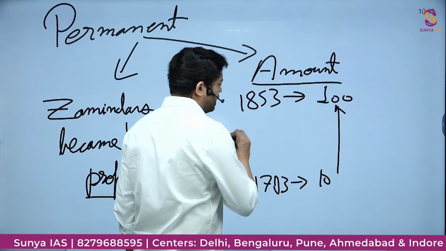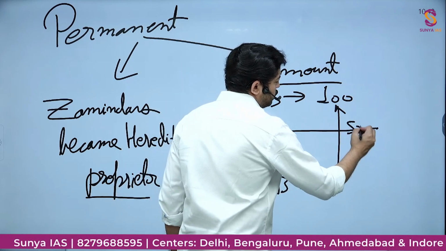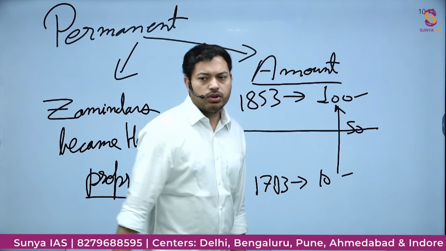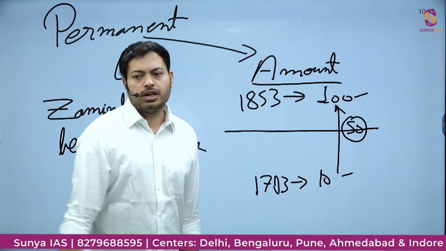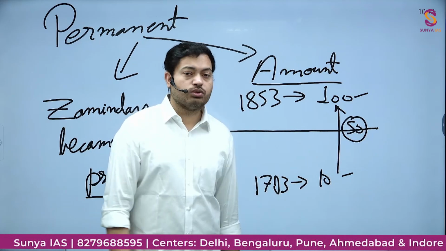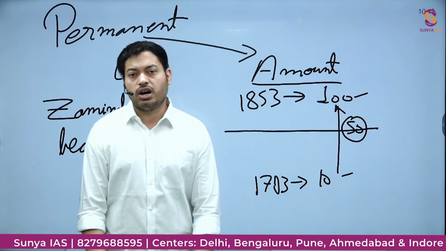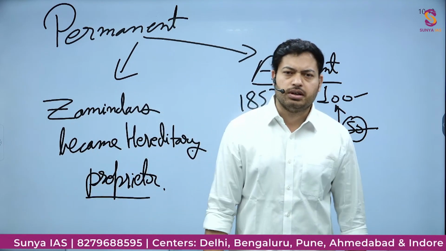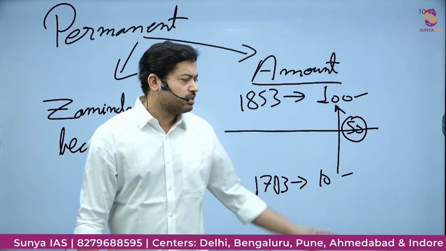So Britishers said, let's do one thing: you pay us 50 rupees in 1853 also and 1893 also, continuously every year you pay us 50 only, so this amount is also fixed. Now why was this done? This was done because Britishers were in immediate need of money, so they thought, we'll get so much money, let it be, later on we'll see what happens. Later on if losses come, we'll earn from somewhere else, but immediately we need money, and this is how we can get the money.